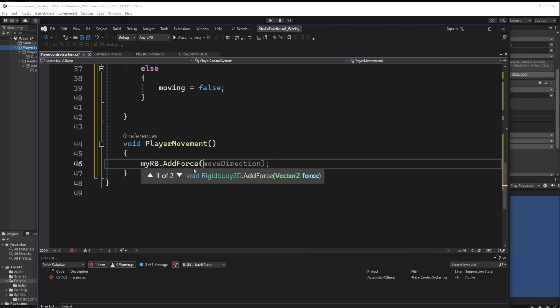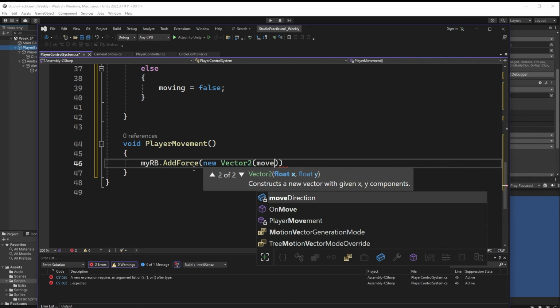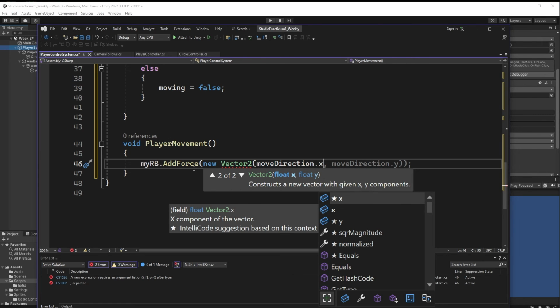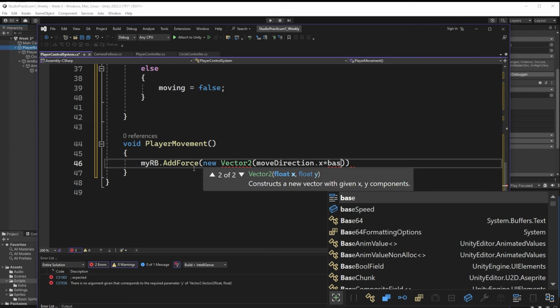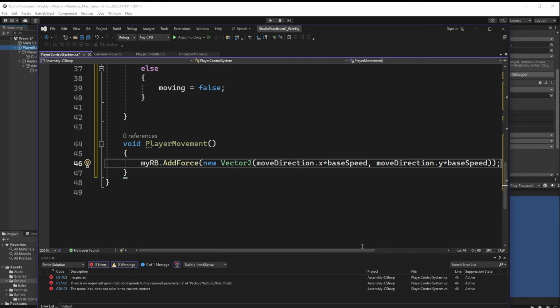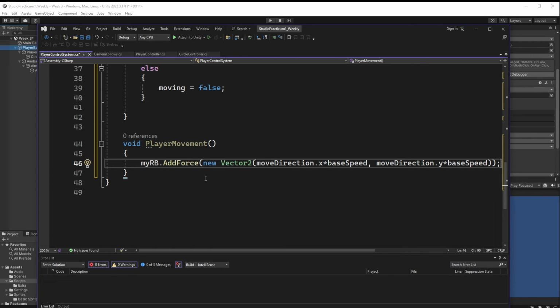And what forces do I want to add? Well, I'm going to create myself a new vector 2, and this new vector 2 is going to be created around our move direction. So I need my move direction.x. It's already been normalized, so this value is going to be small enough that I don't have to worry about anything. And I'm going to multiply my move direction.x times my base speed. I could have done this at the end if I wanted to, but I'll do it right here. We'll do the same thing with our y: our move direction.y times our base speed. We don't care about the z at all. And this is going to apply a force to that rigidbody.